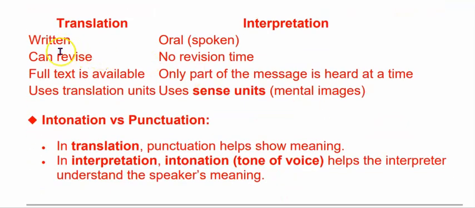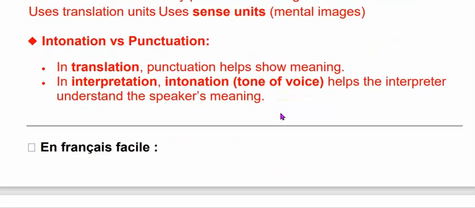So what are the main differences? Translation is written. Interpretation is oral. Translation can be revised; in interpretation there is no revision time. In translation the full text is available; in interpretation only part of the message is heard at a time. Only translation uses translation units, while interpretation uses sense units, unités de sens.